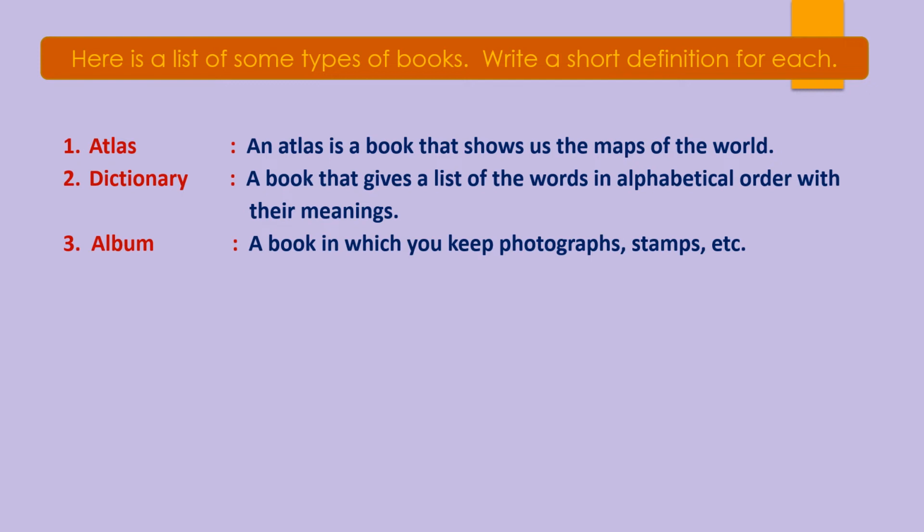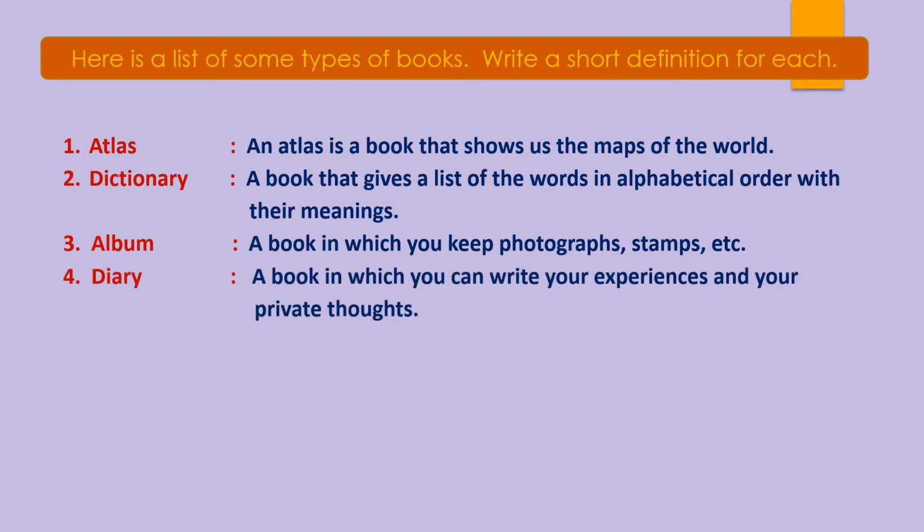Whatever happened in their life, all those events, they used to write in their personal diaries, everyday events. They used to share their feelings with their personal diary, isn't it? So a short definition for diary is a book in which you can write your experiences and your private thoughts.